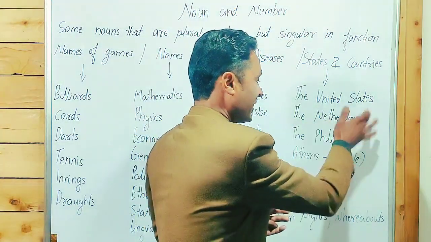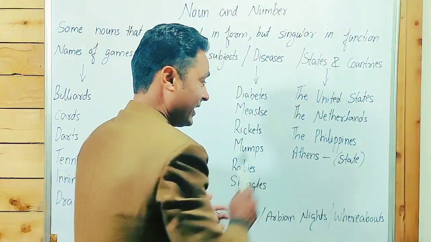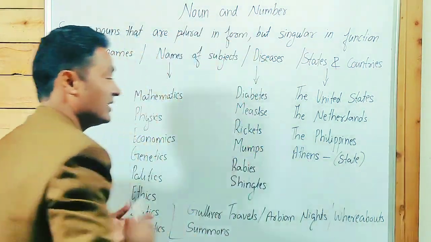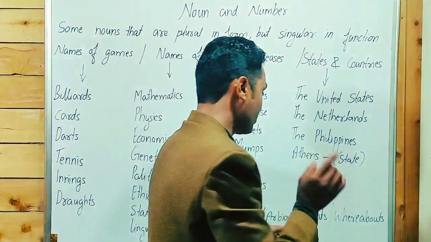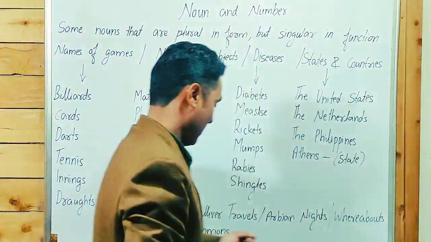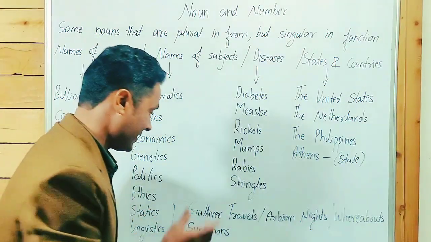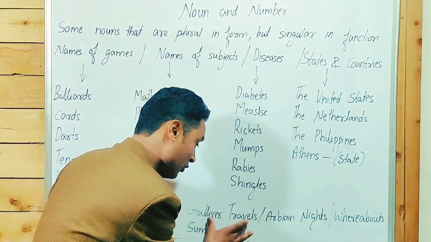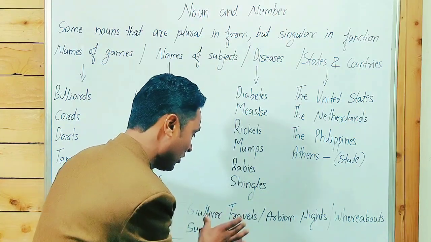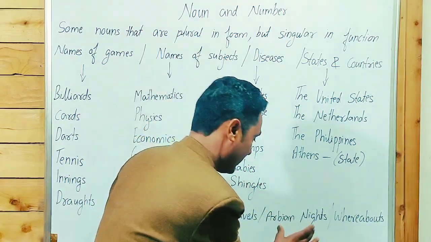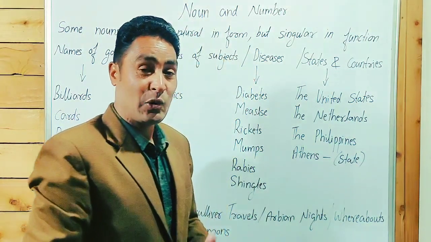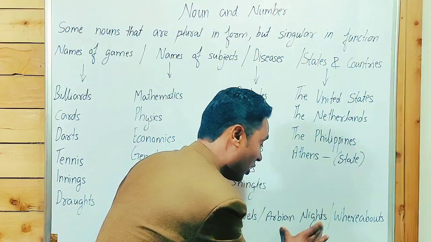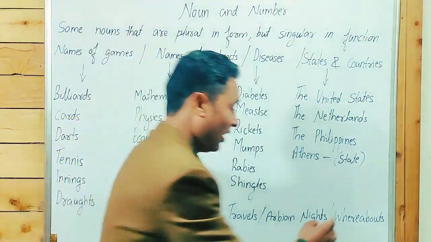The Netherlands, Philippines, Athens, it's a capital city in Greece. Guys, point to be noted, it's a capital city, not a state, I'm so sorry. Some titles of stories, Gulliver's Travels, plural in form but singular in function. It's plural but it's a singular noun, the name of a story. Arabian Nights, plural in form but singular in function. It's singular, it's a proper noun. As you know, a proper noun doesn't take an article.